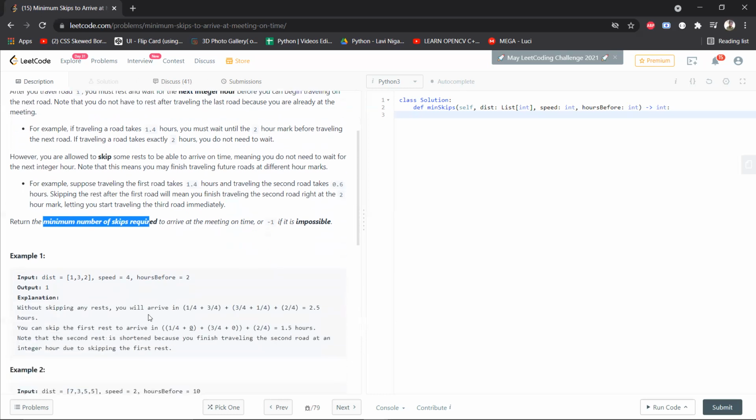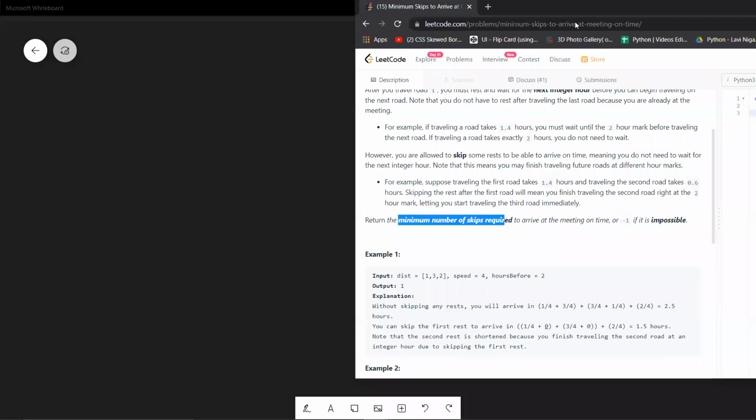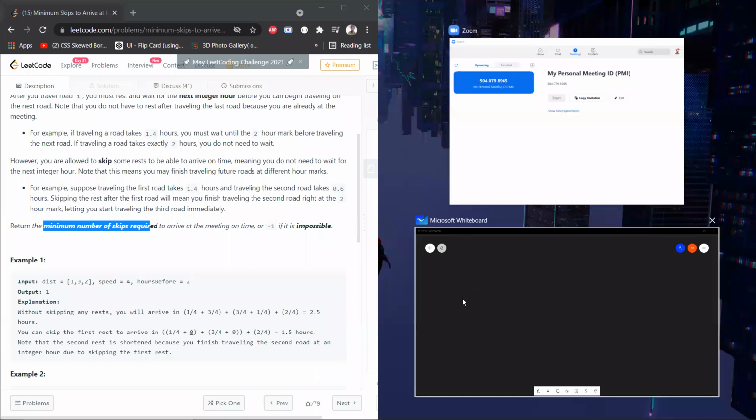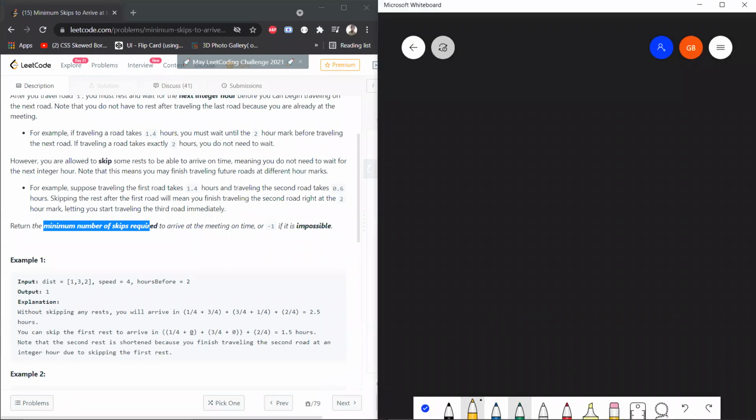Okay, so over here we have an example for this. I'll go to the whiteboard. I think enough verbal explanation has been given. Okay, let me take the whiteboard. So you were given a distance array of 1, 3, 2.